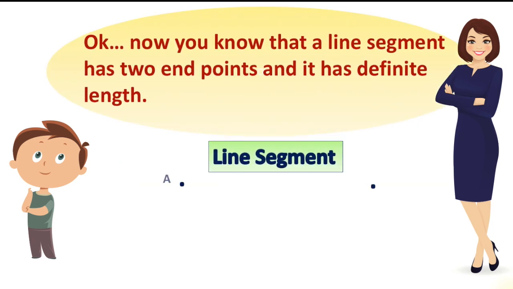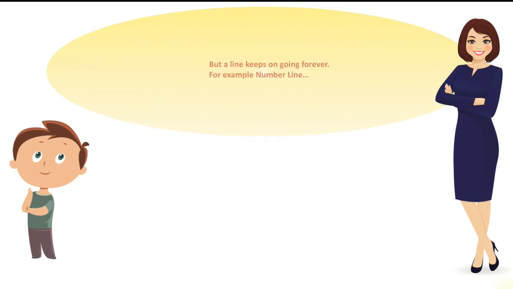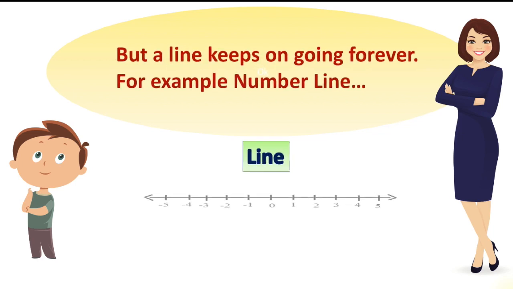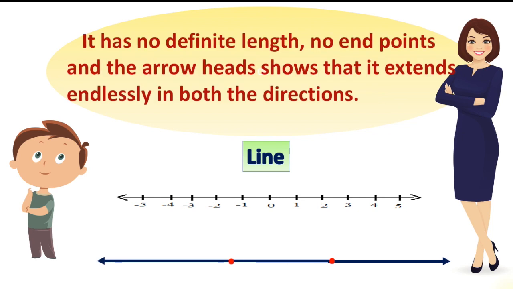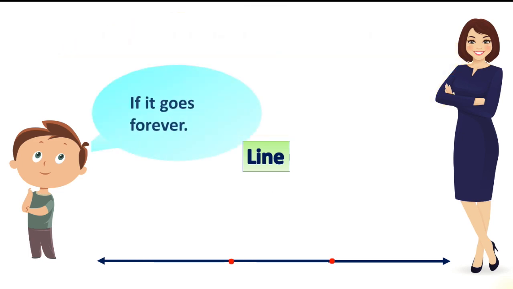Okay, now you know that a line segment has two endpoints and it has a definite length. But a line keeps on going forever. For example, a number line. You already know what a number line is, don't you? It has no definite length, no endpoints, and the arrowhead shows that it extends endlessly in both the directions.